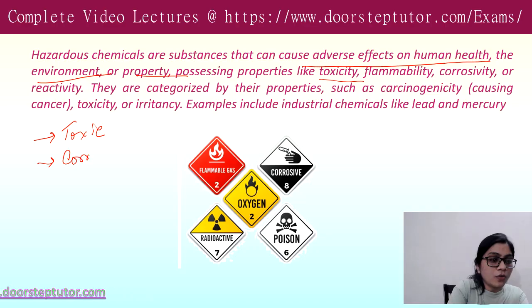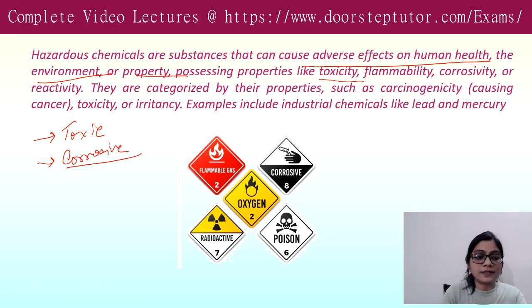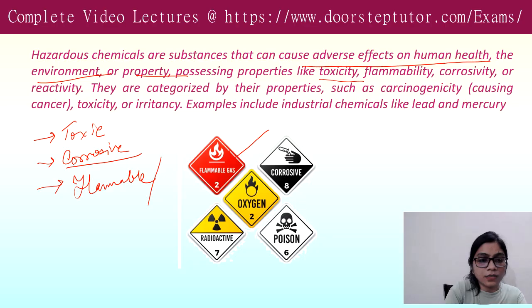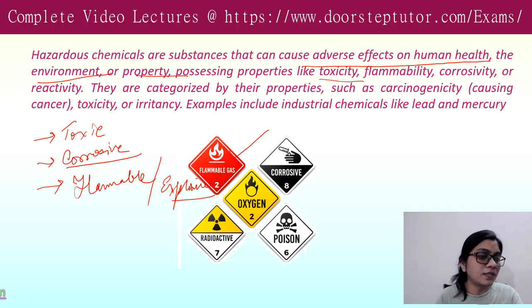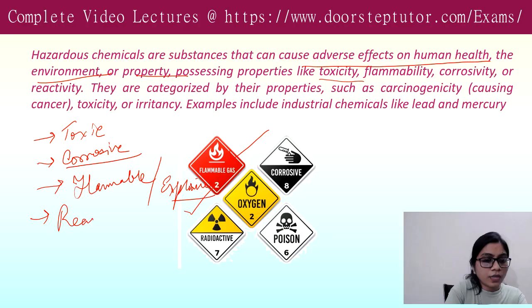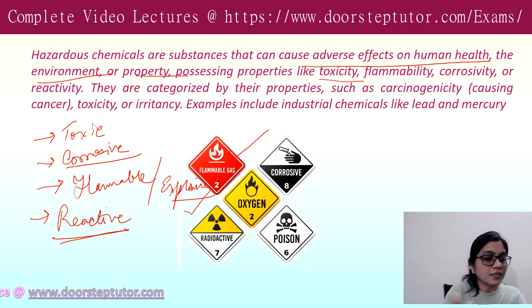And then it could also be corrosive. Corrosive means it can damage your skin, eyes, or material as well. And then it can be flammable. Flammable means flammable or explosive. See, this is the sign of explosive. It means it can be easily ignited or has the capability of causing an explosion.